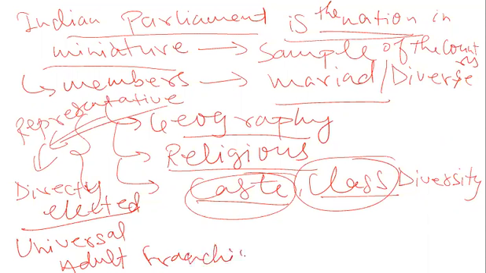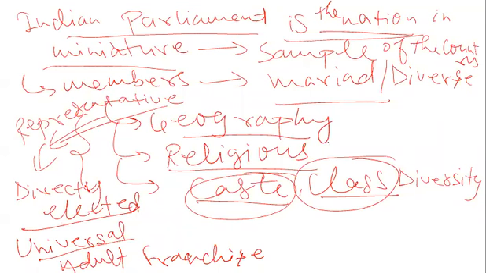I will tell you what we mean by universal adult franchise. Every adult citizen of the country has a right to vote, a right to elect his representative, and this is known as universal adult franchise.